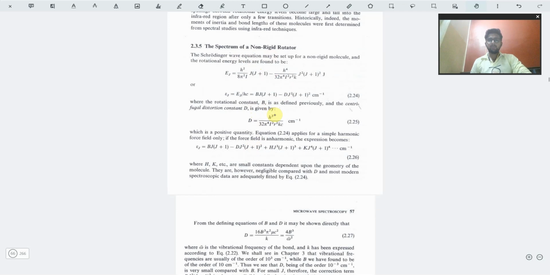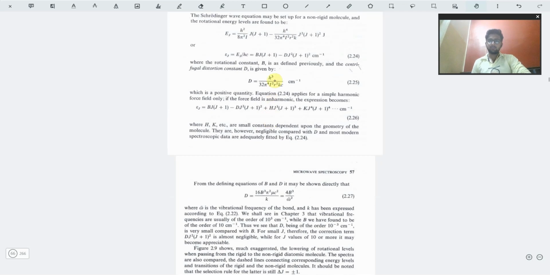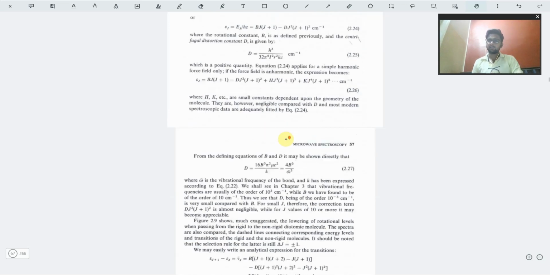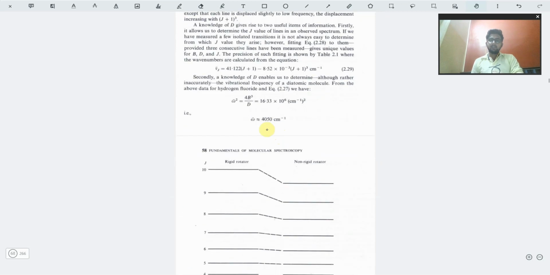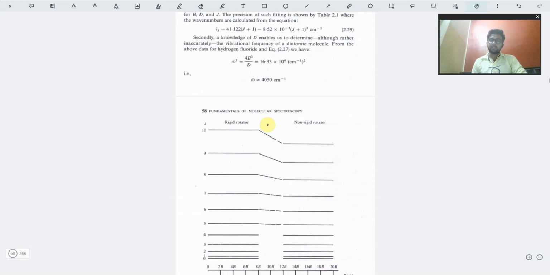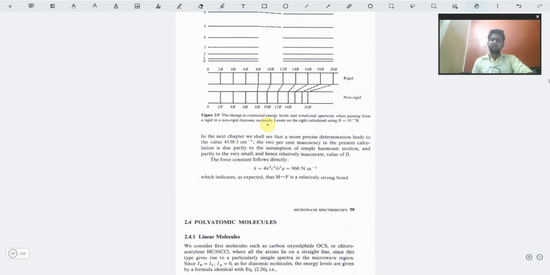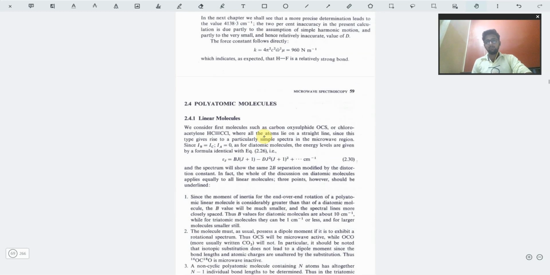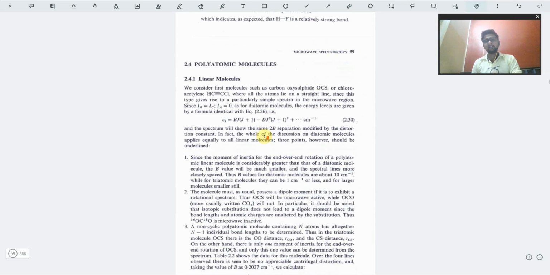So in these parts you can see that a huge amount of explanation is given and the exact derivations are provided to you. Except for one or two very complex derivations, all of the other data is given to you already. That is why I would recommend this book for you, because largely the major 90 to 95% of the concepts, derivations and numericals are already given. Then we have polyatomic linear molecules, like ethyne.